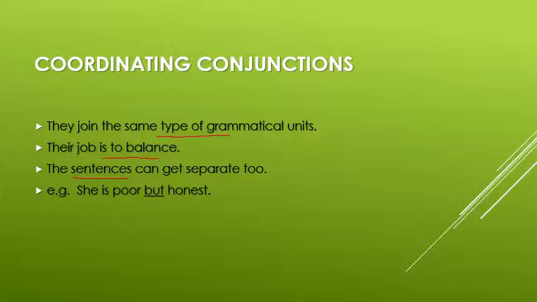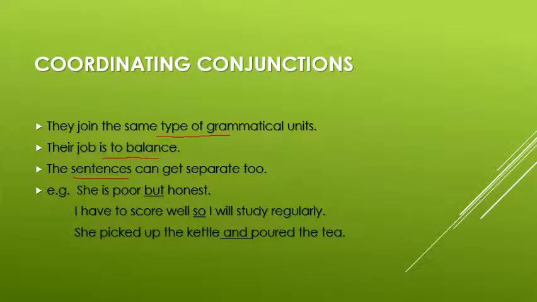I can separate this sentence: she is poor, she's honest. I've combined these two sentences with the word but. I have to score well, so I will study regularly. I can easily separate: I have to score well, I will study regularly. She picked up the kettle and poured the tea. I hope coordinating is clear to you.